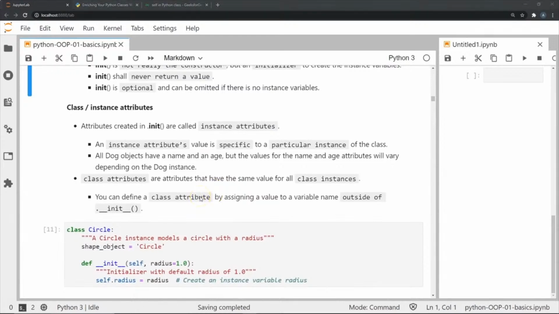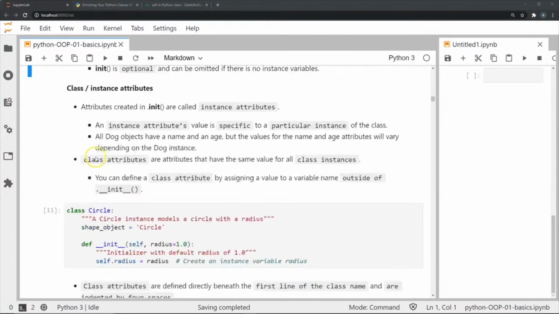So now, as we mentioned earlier, all the attributes that are created inside the init function are instance-specific attributes. And the instance attributes are obviously specific to a particular instance of the class. For example, if we have a class called dog, then all dog objects have a name and age, but the values for the name and age will vary depending on which dog we are talking about, or basically which instance of the dog we are talking about. Now, class attributes are attributes that have the same value for all class instances. And we define a class attribute by assigning a value to a variable outside of the init function.